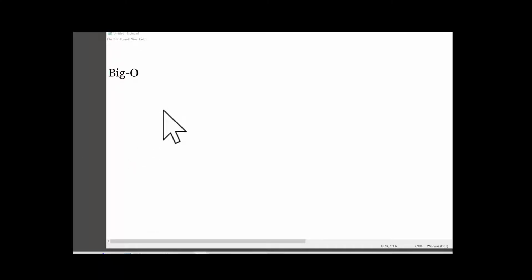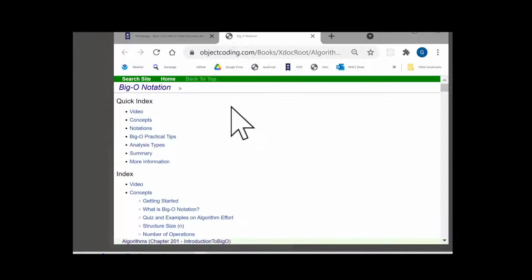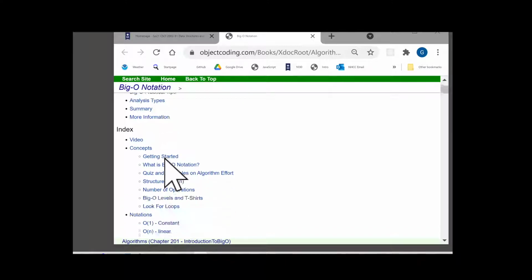Hi, Object Coder. Just a real quickie navigation style here on Big O. So we have a chapter here on Big O, and there's a lot more references there as usual. Just want to highlight a couple things.